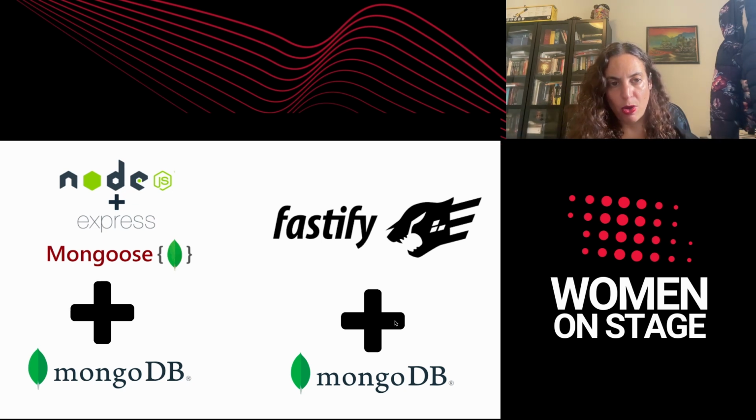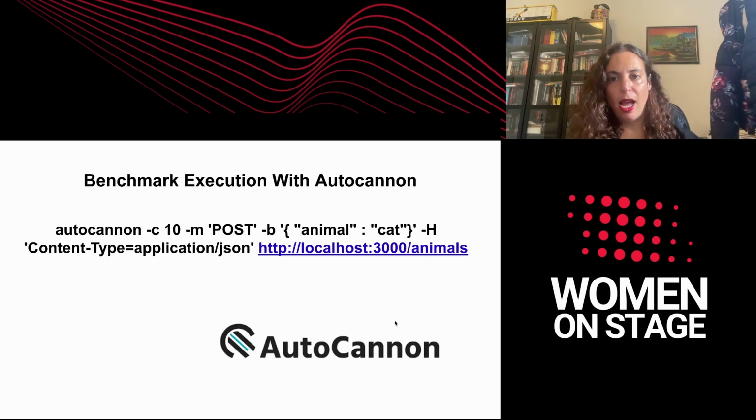We are going to add MongoDB. So one server is going to be written with Mongoose and Express, and the other one with Fastify and MongoDB. We're going to do a POST request. We're going to insert into the database a really simple object of an animal. Again, 10 concurrent connections. This is what we're going to do.